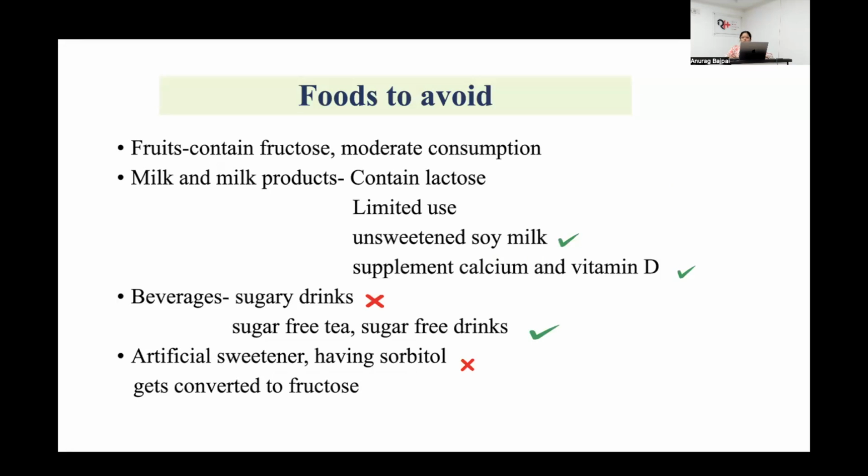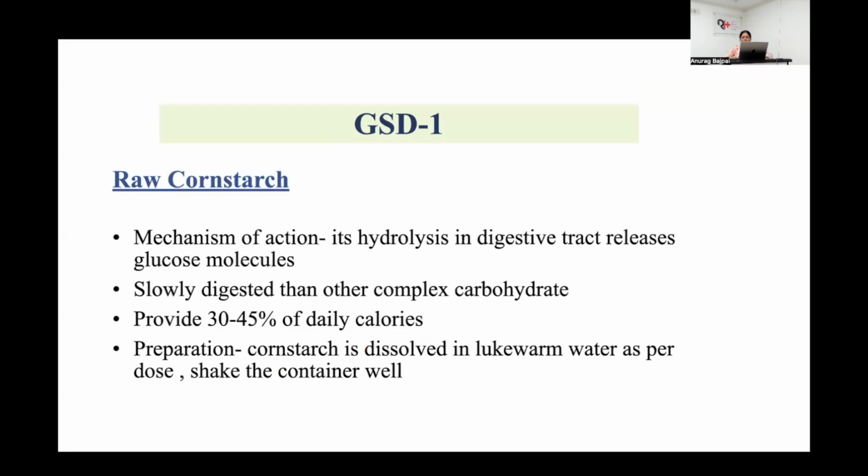Fruits contain fructose, should be consumed in moderate amount. Milk and milk products contain lactose, should be used in limited amount. We can use unsweetened soy milk, and since the consumption of milk and milk products is limited, we have to supplement the child with calcium and vitamin D. Sugary drinks should be avoided. Sugar-free tea, sugar-free drink can be taken. Artificial sweeteners containing sorbitol should be avoided as they get converted to fructose.